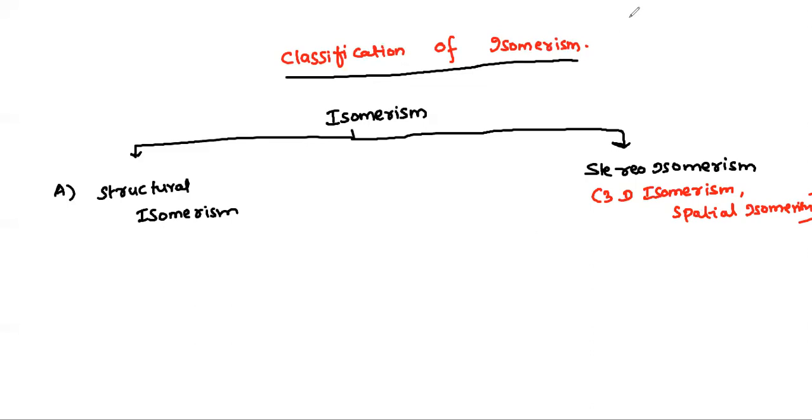What is meant by structural isomerism? Structural isomers are those isomers having same molecular formula but different in the structure of the compound. Difference in the structure of the compounds.